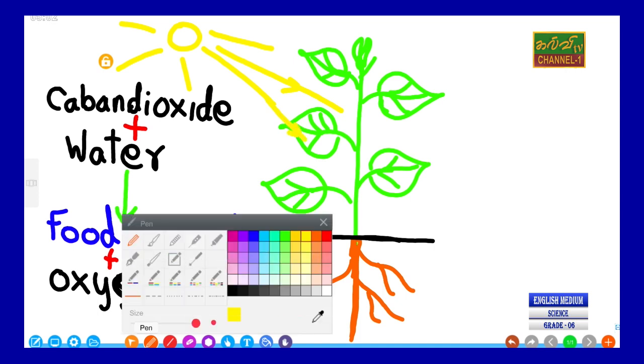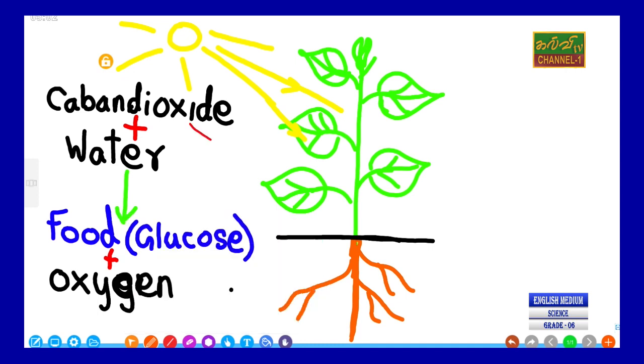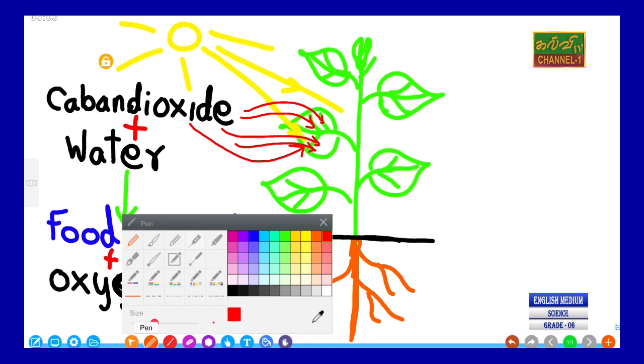Carbon dioxide will go inside the plant. There are small holes on the leaves, on both sides, which you can find through the microscope. We will study later that these are stomata. Now the water is also going inside.